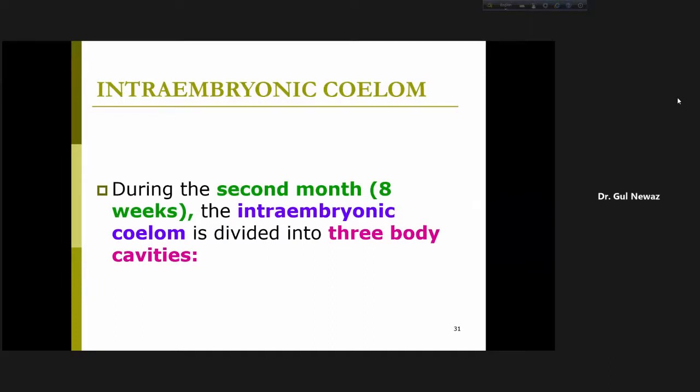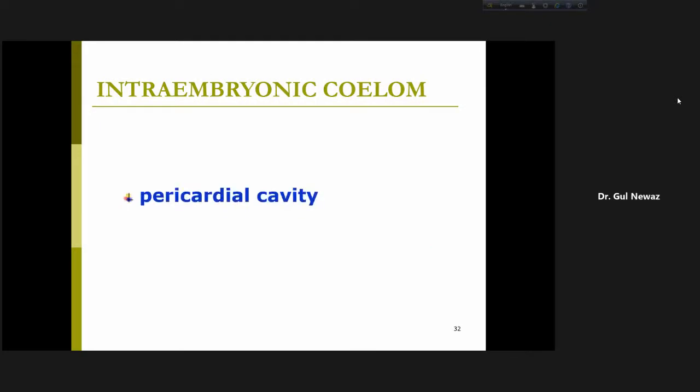During the second month, that is the end of the embryonic period, that is 2 months, the intraembryonic coelom is divided into 3 body cavities. What are these? I told you earlier: pericardial cavity, pleural cavity, and peritoneal cavity. We have 3 cavities, right? So this intraembryonic coelom or intraembryonic cavity, which appeared in the lateral plate mesoderm, is horseshoe shaped, and at the end of the second month, it forms 3 cavities: pericardial, pleural, and peritoneal.